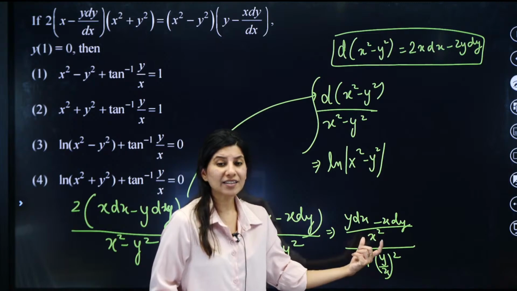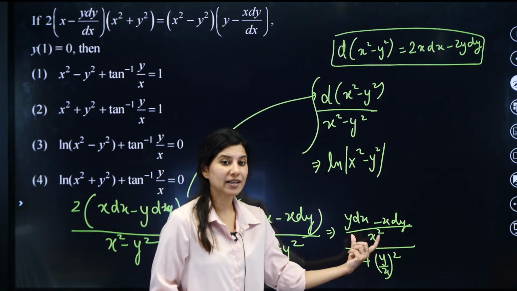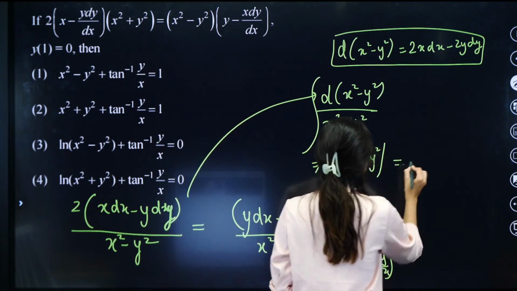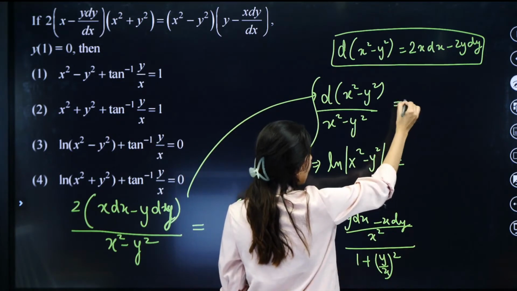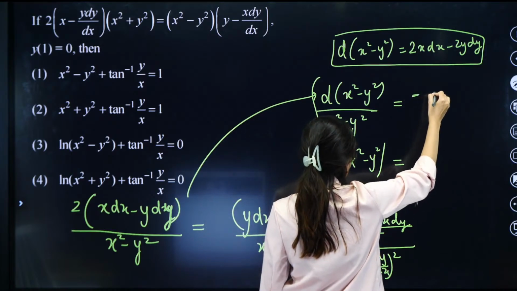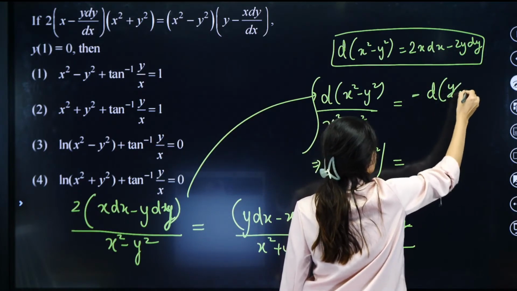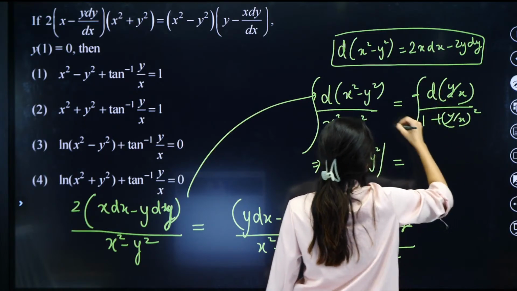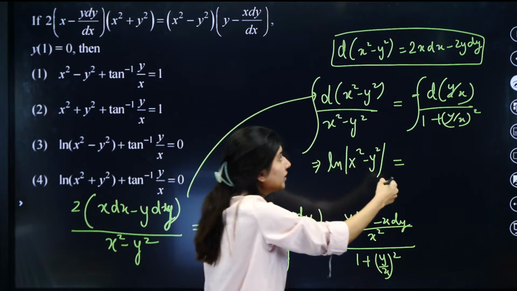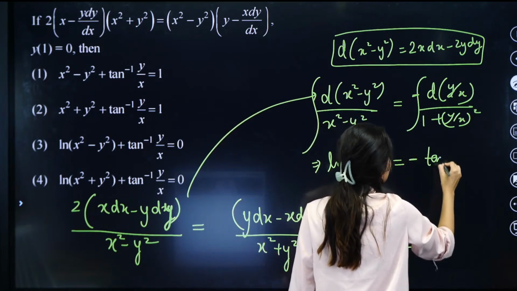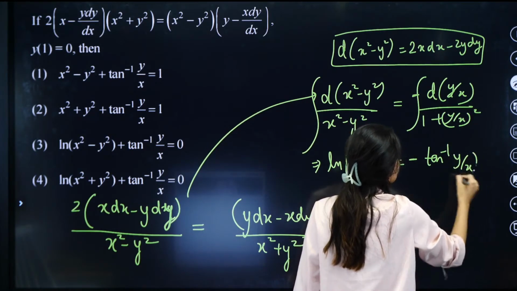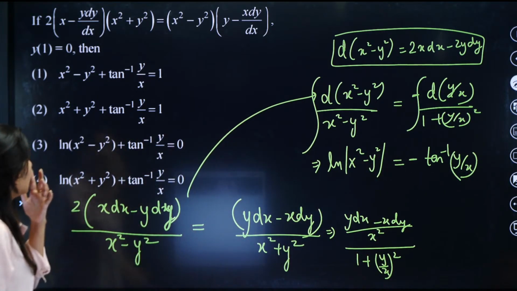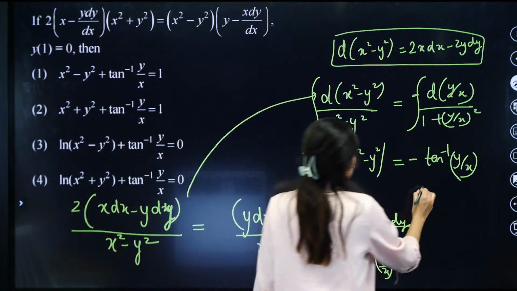This is nothing but the derivative of y by x, quotient rule, but with a negative sign. So on the right hand side, we are having basically minus d of y by x, and this is 1 upon 1 plus y by x whole square. Integration, can you see? Tan inverse. So this is minus tan inverse y by x. Just pure observation. This is the exact differential equation, and plus constant is also there, right?